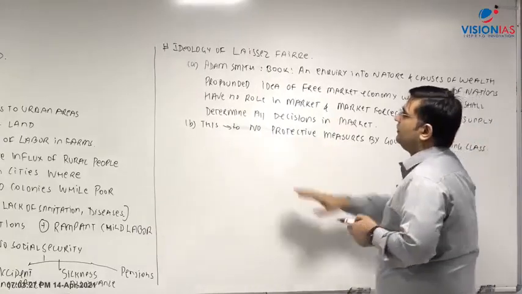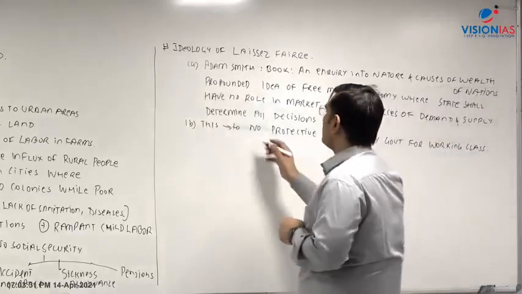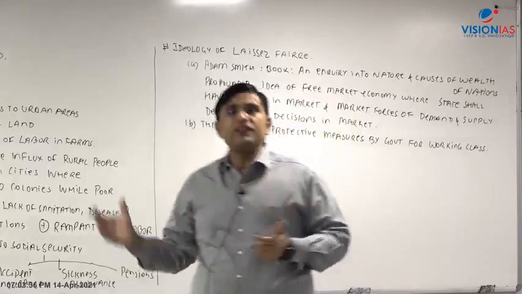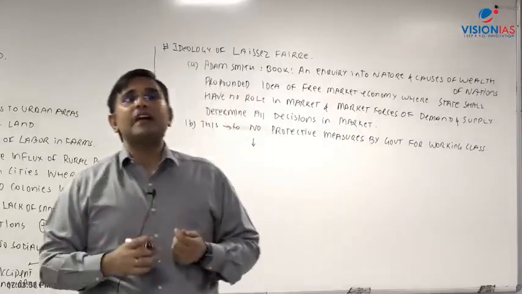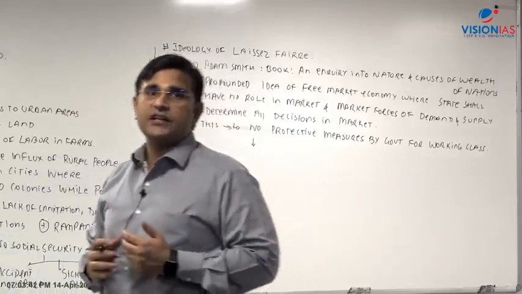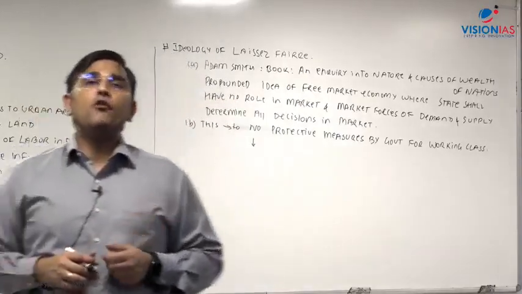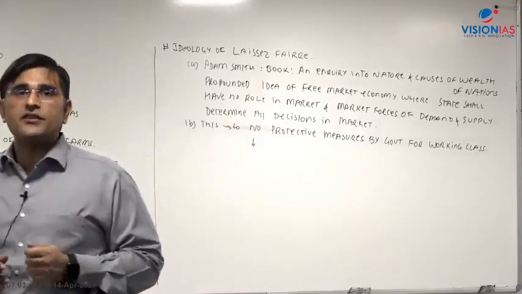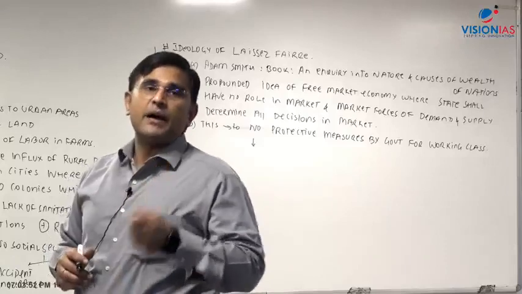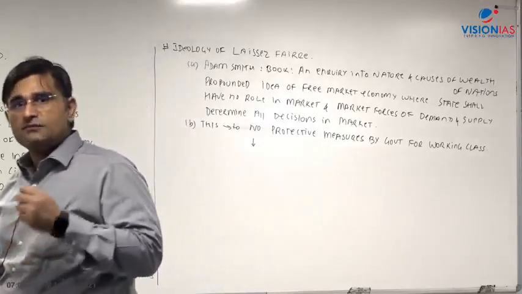So this led to no protective measures by the government for the working class, and as a result all of these things are contributing to the rise of socialism. Karl Marx studied the industrialized society of England and came up with his ideas of Marxism. In 1848 he came up with his Communist Manifesto, and in 1867 his Das Kapital, whereby he criticized capitalism. We have a separate class on socialism, Marxism, etc.